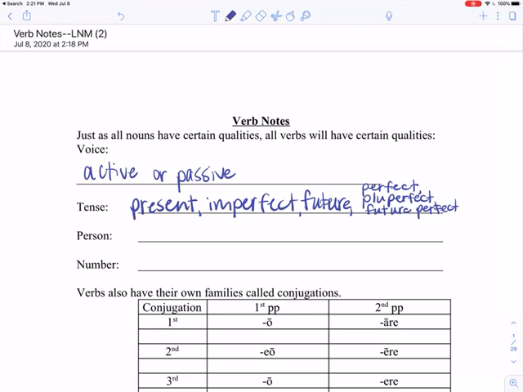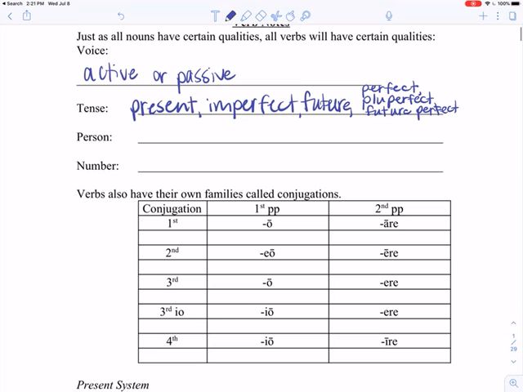Okay. Our verbs are all going to have person, and what that means is it's not a specific person. Well, it sort of is a specific person, but we're not talking about like Sean Connery or the Queen of England, okay? We're talking about really more pronouns. And sometimes we will have nouns that do sub in for the pronouns, okay?